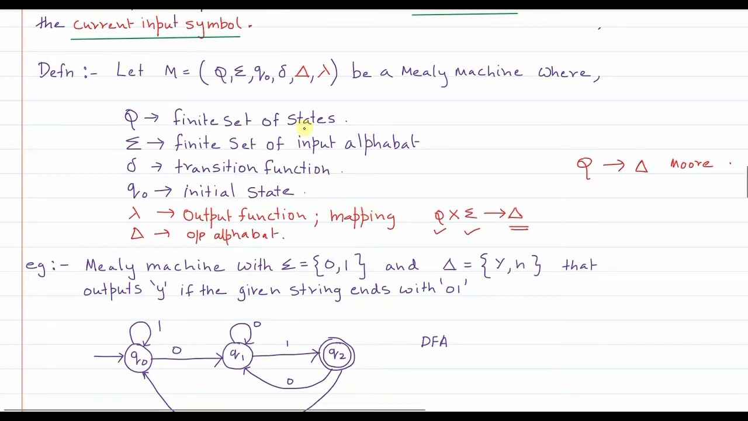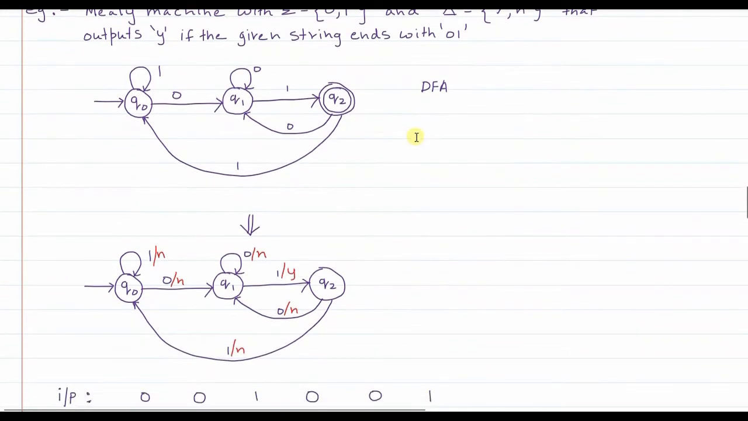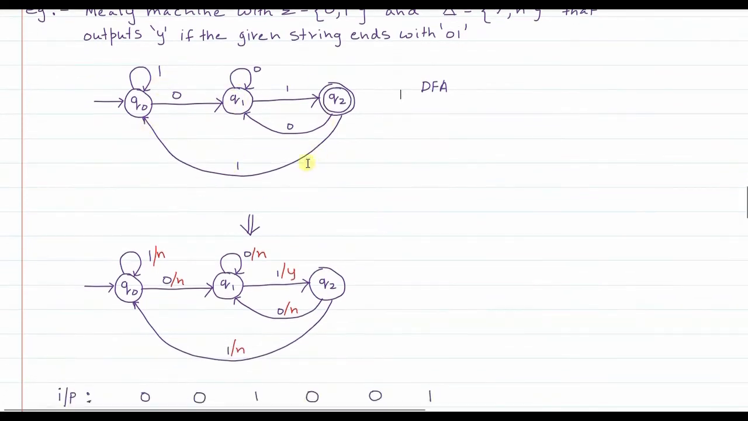Okay, now as an example, just to compare, I have taken the same machine. Earlier we had designed a Moore machine, where sigma was 0, 1 and delta was yes or no, and the machine was doing what? It outputs yes if the given string ends with 0 1, right? Now, just to compare, for the same problem we are designing the Mealy machine instead of the Moore machine. This is the already known DFA that we have now.